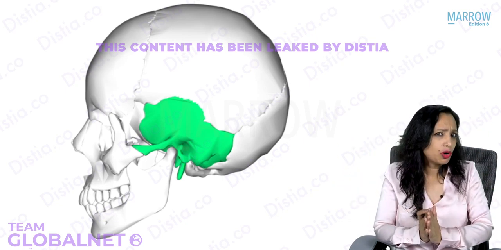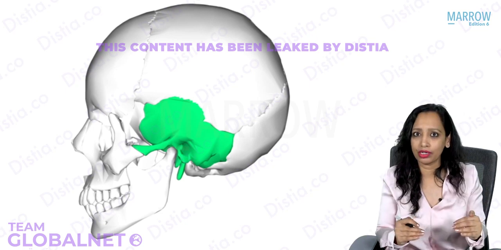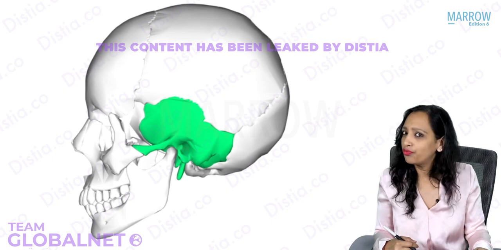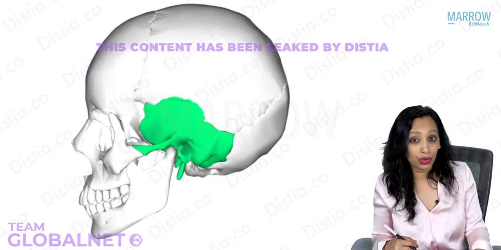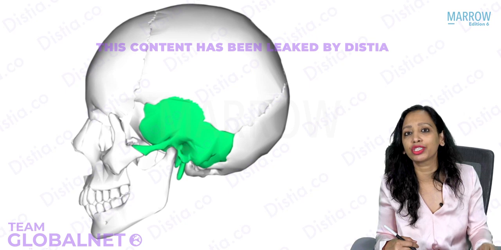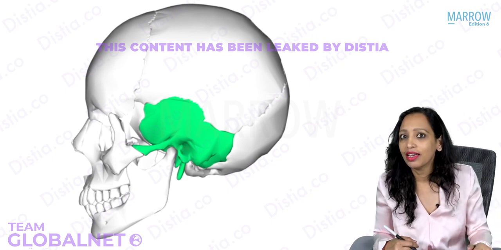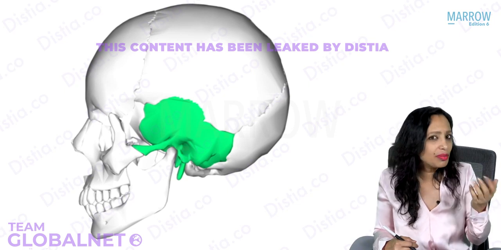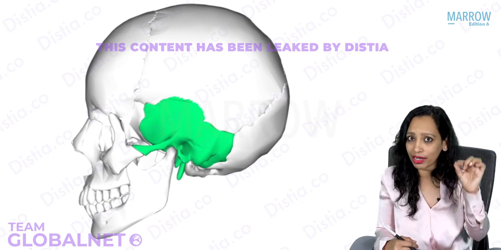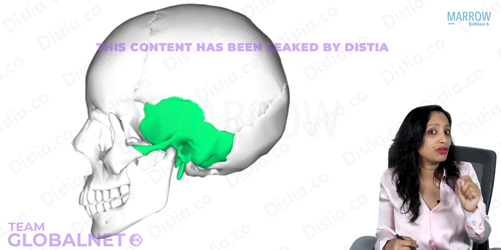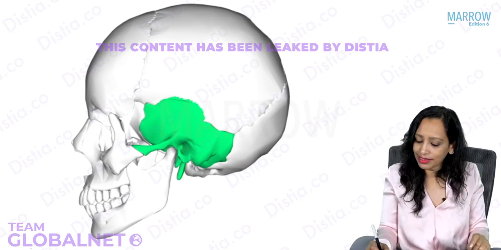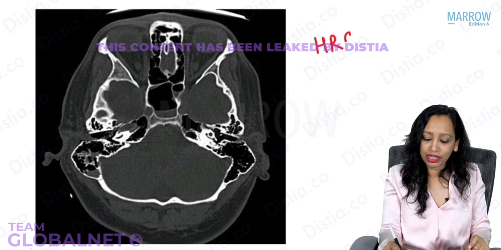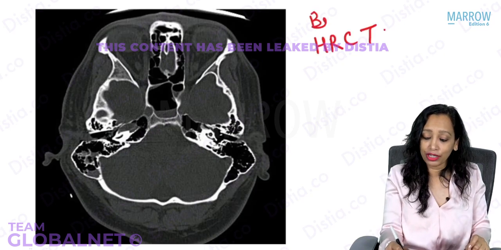Now suppose I want to see these structures radiologically. Which investigation should I go for? Which is the best radiological investigation for ear conditions? We know it is housed in a bone, so it will be CT or MRI. Yes, it will be a CT, and we know that these structures are so minute, so it has to be a high resolution CT. So always the best CT for the ear has to be a high resolution CT.